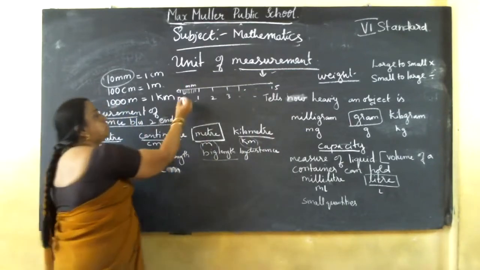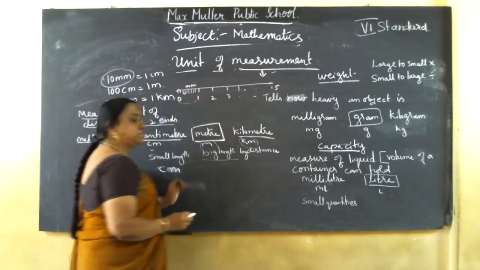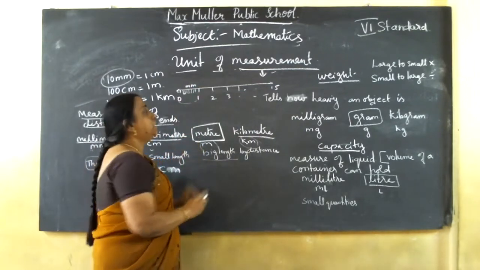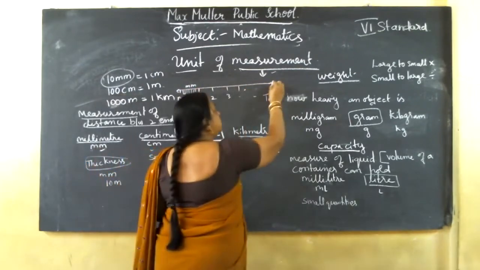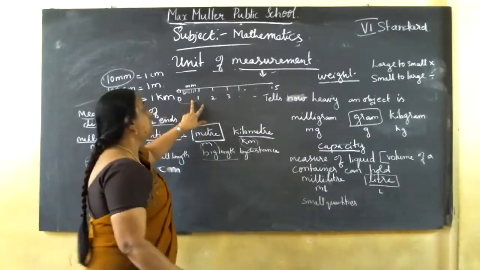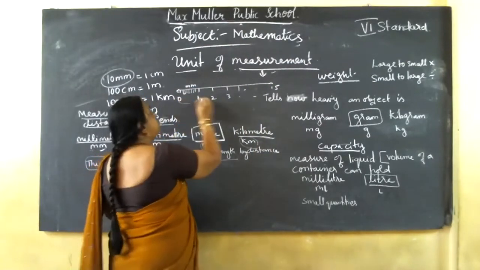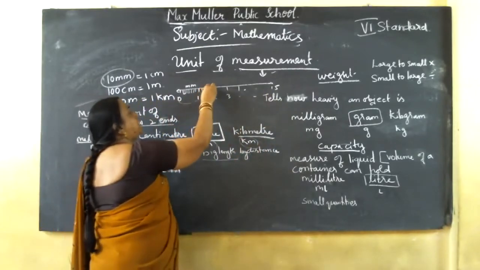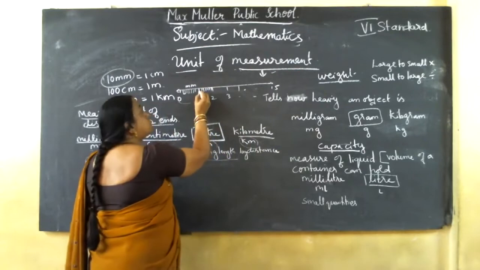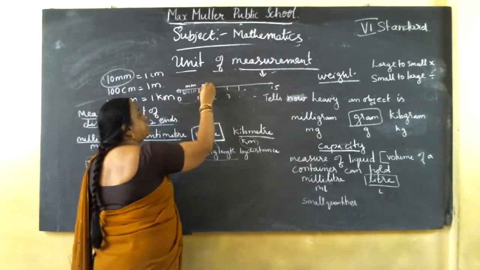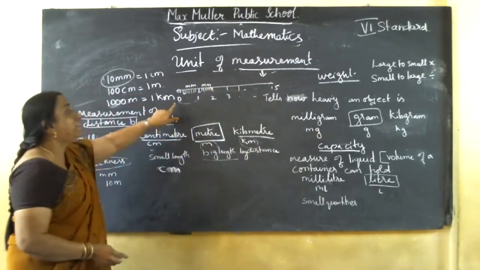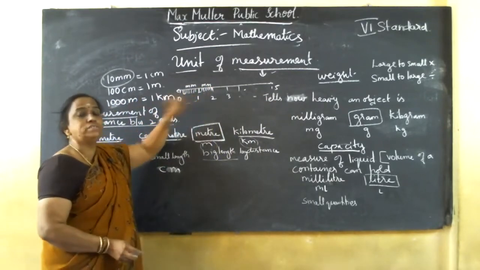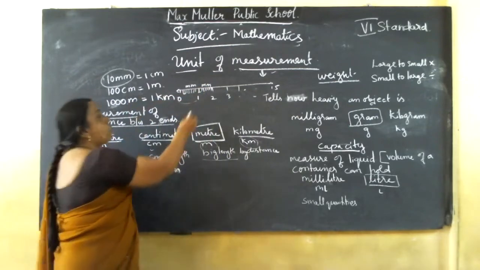So in your instrument box you have that scale, no? On one side they have given centimeter and on another side inch. On the centimeter side, 15 centimeters are there, divided into equal divisions. Again each division is divided into 10 equal divisions. So each small division is called mm. So 10 mm equal to 1 centimeter.